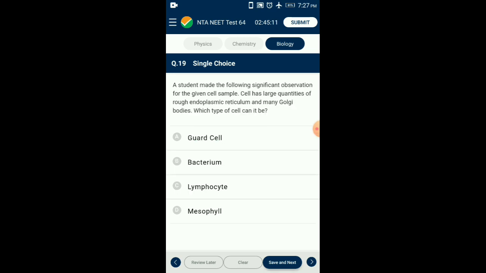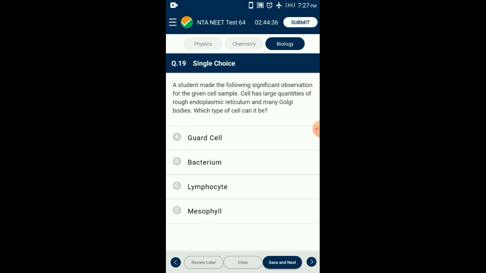Next, question number 19. A student made the following significant observation for the given cell sample. Cell has large quantities of rough endoplasmic reticulum and many Golgi bodies. Which type of cell can it be?